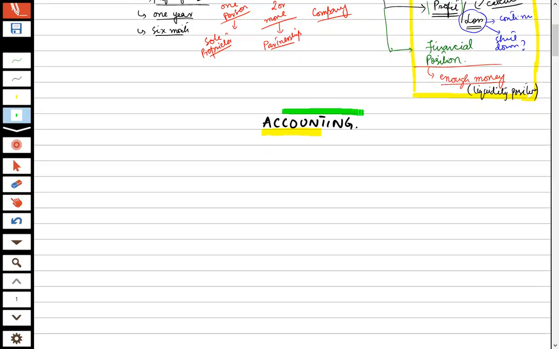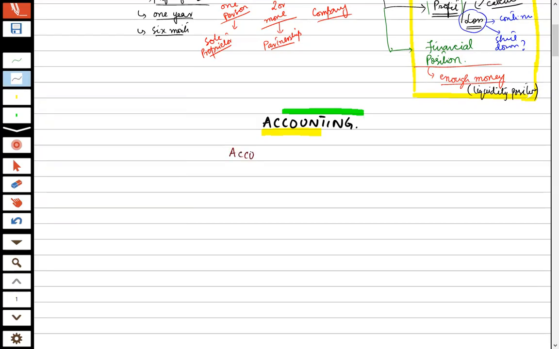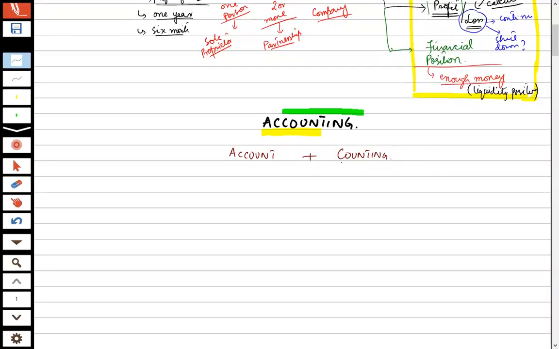It is a combination of two words, that is, account and counting. Okay. Now we have to do a postmortem of these two words. Simply, you know the meaning of the word counting.